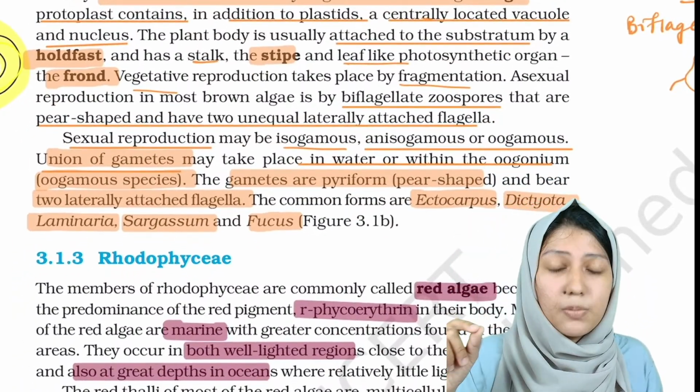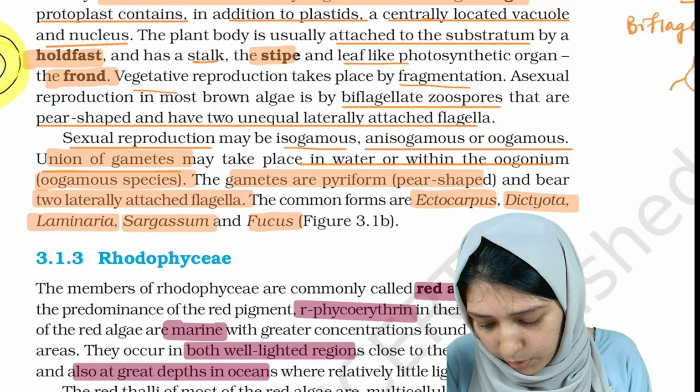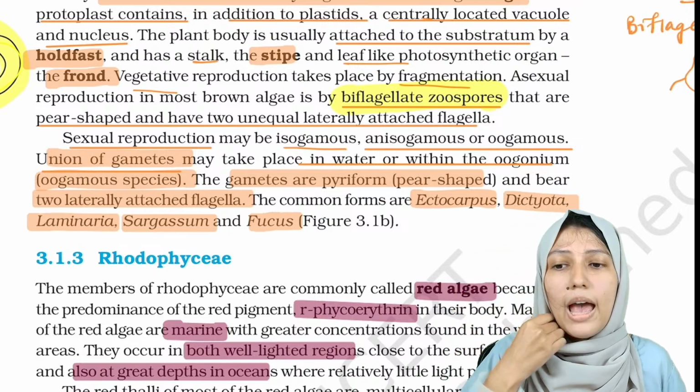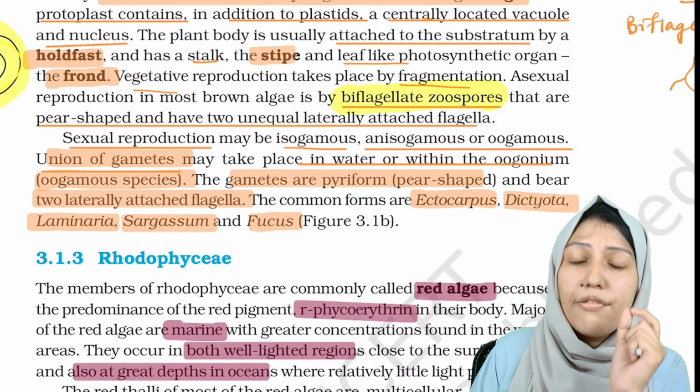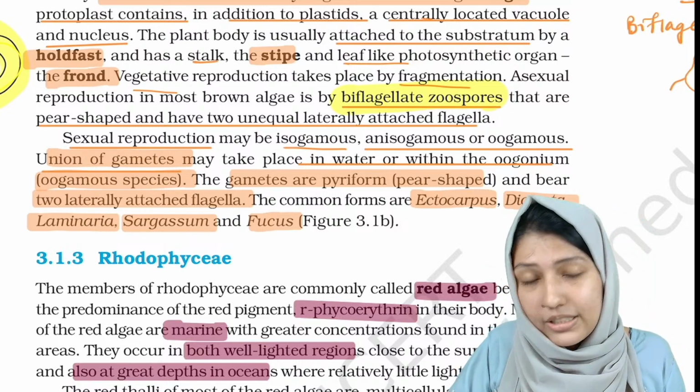Vegetative reproduction takes place by fragmentation. And asexual reproduction is by flagellated zoospores. All we have studied was flagellated zoospores, but here in brown algae it is biflagellate zoospore.